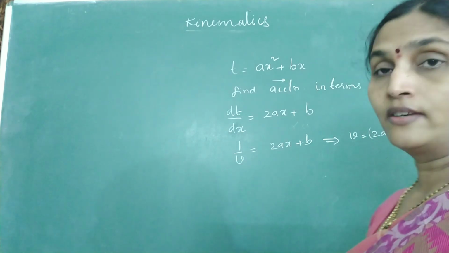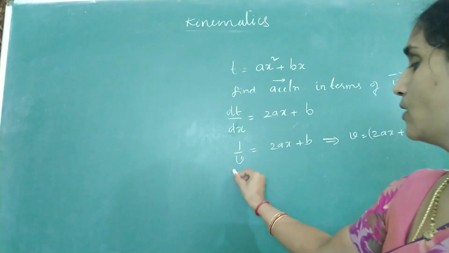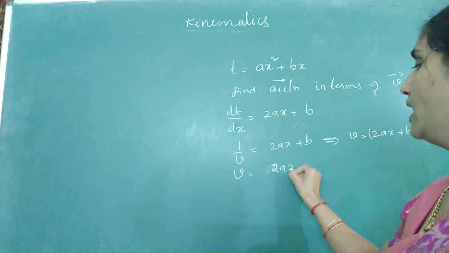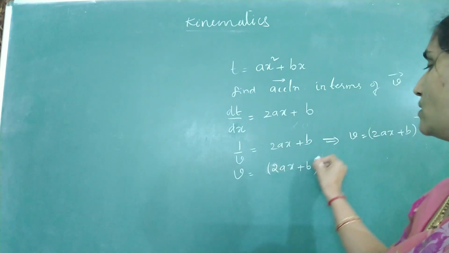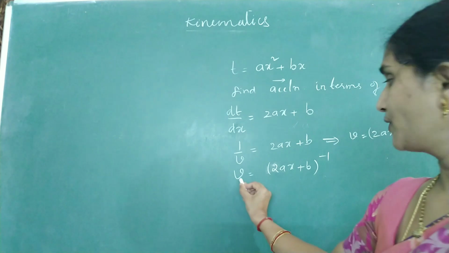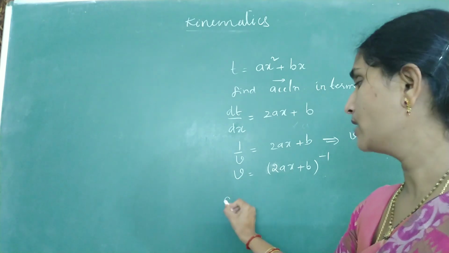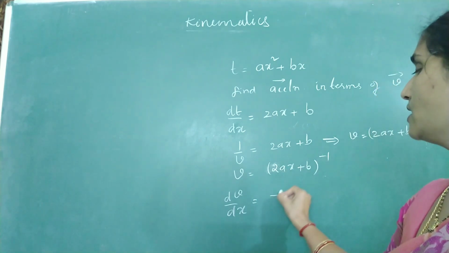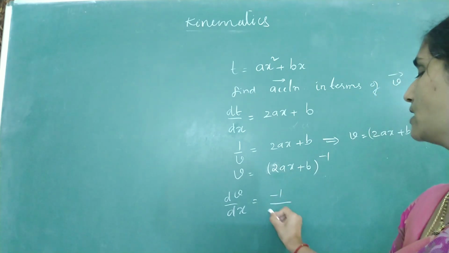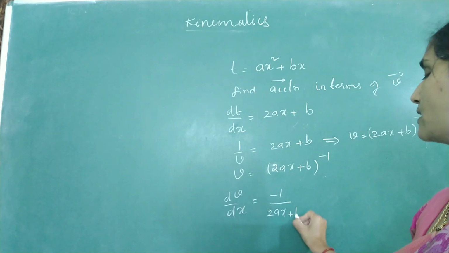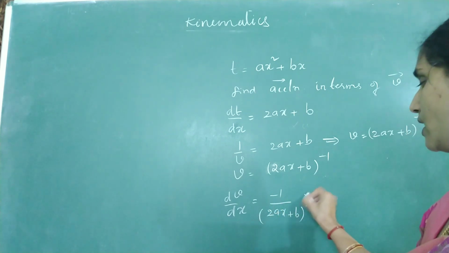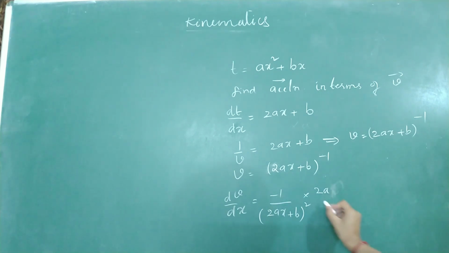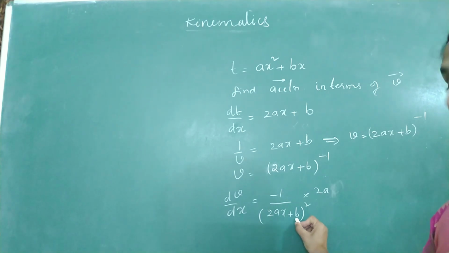Now again I'll differentiate this relation. Okay, v is equal to 2ax plus b whole to the power minus 1. I can differentiate v with respect to x. Find what is dv by dx. So anything to the power minus 1 is minus 1 by 2ax plus b whole square into, again differential of this, 2ax, differential is 2a, b is anyway a constant.